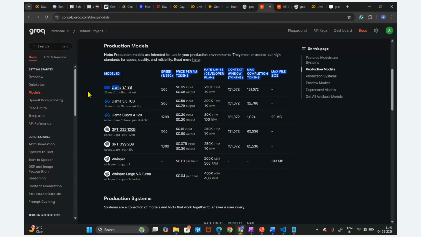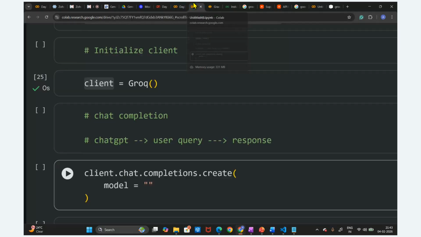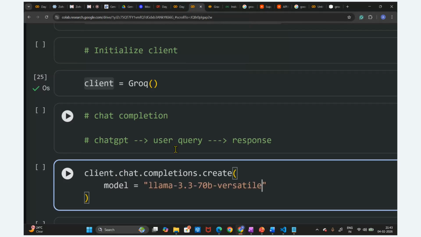Here are the different LLM models, like the Meta Llama model. This one is the 3.1 version with 8 billion parameters, and this is the 3.3 version of the Meta Llama model, trained with 70 billion parameters. So let's suppose I'm going to utilize this Llama 3.3 70 billion versatile model. I'm going to copy this ID, go back, and paste this model ID here. This is the Llama model, version 3.3.